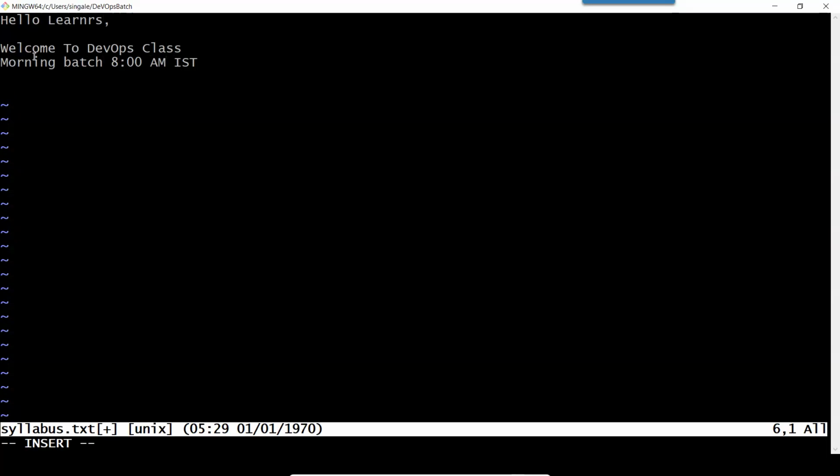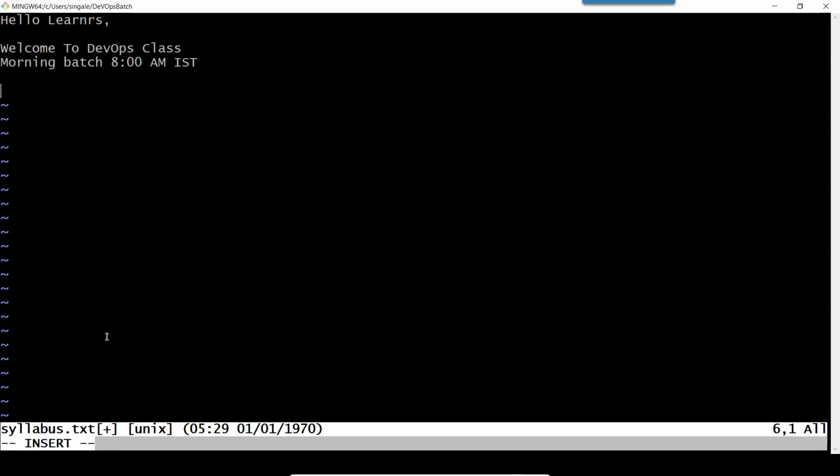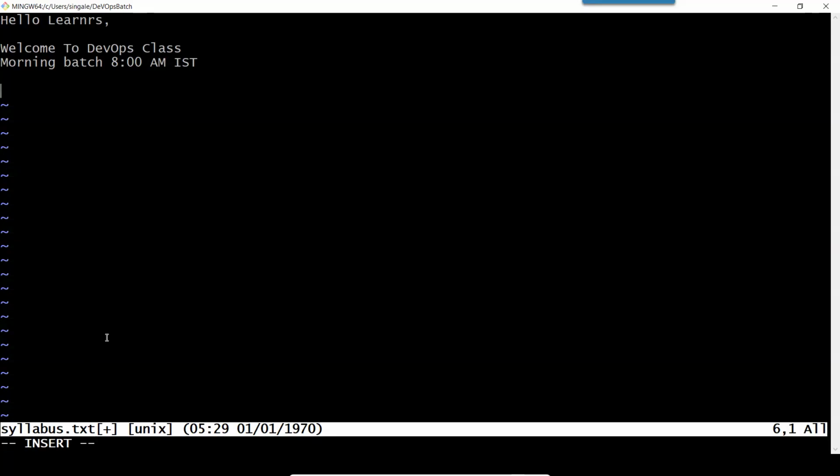But here, as a command line, you can see our file is first available in insert mode. So I need to get out of that insert mode. For that, I have to press the escape key on my keyboard. As soon as I press escape, I have to press shift colon. See at the bottom left side of the screen, two dots are available. And then I have to type WQ. WQ means write and quit.